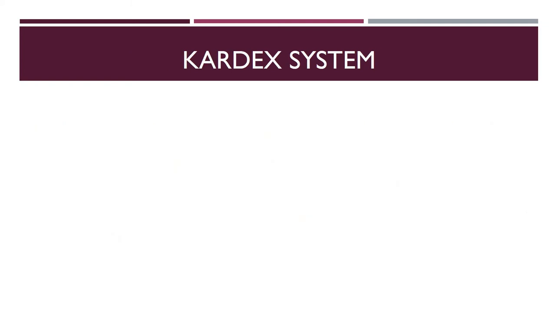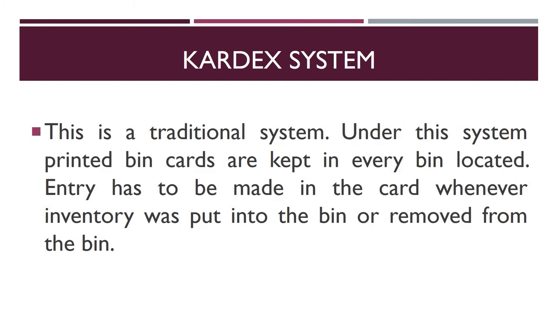Next system is Cardex system. Cardex system is a traditional system, or we can say that it is an old inventory system. Under this system, printed bin cards are kept in every bin location. That means wherever the bins are, over there you are going to keep the printed bin cards. Now the system is very old.